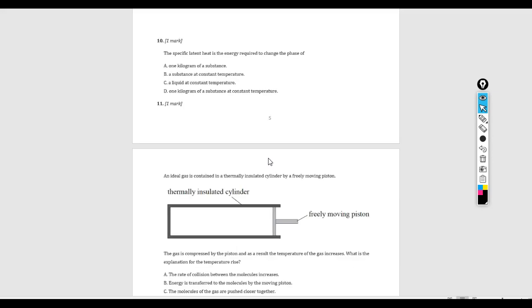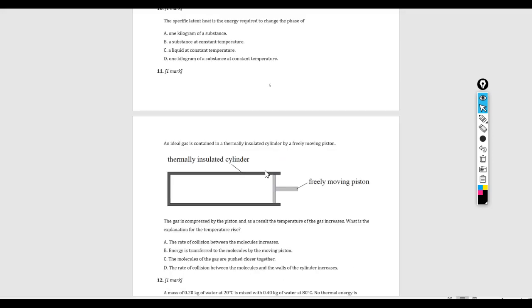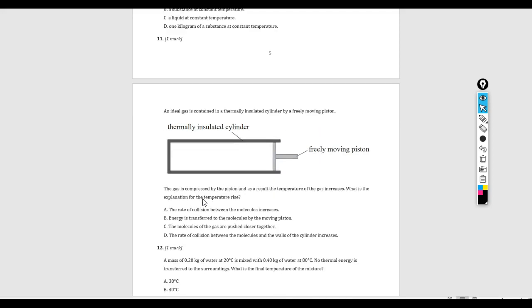Question 11. An ideal gas is contained in a thermally insulated cylinder by a freely moving piston. The gas is compressed by the piston, and as a result, the temperature of the gas increases. What is the explanation for the temperature rise? Okay, so you need to be careful in this question. Temperature is directly tied to the average kinetic energy of the gas particles.